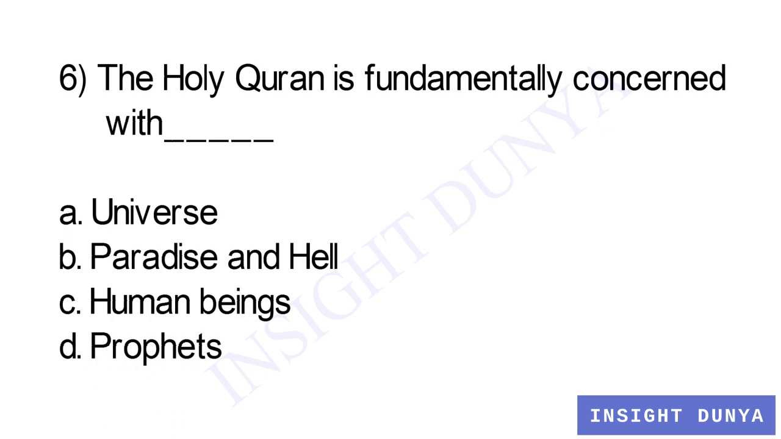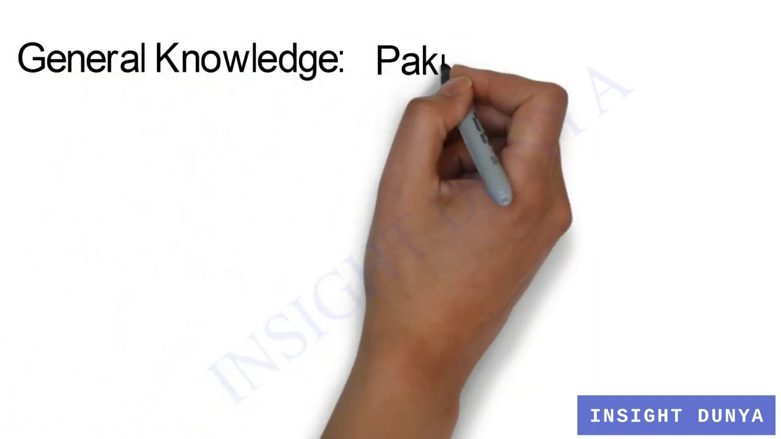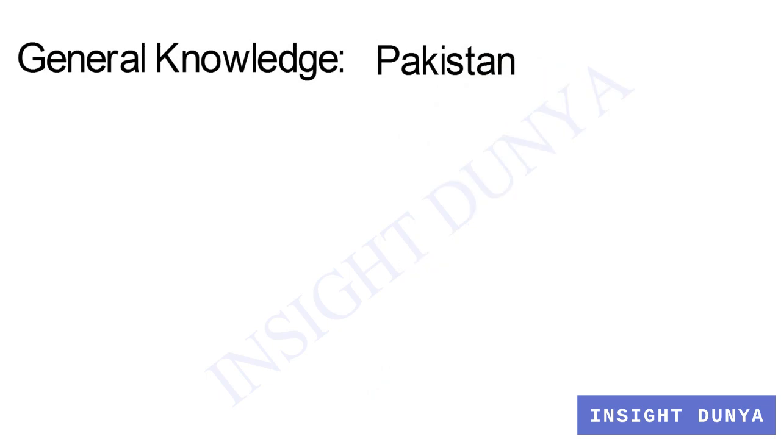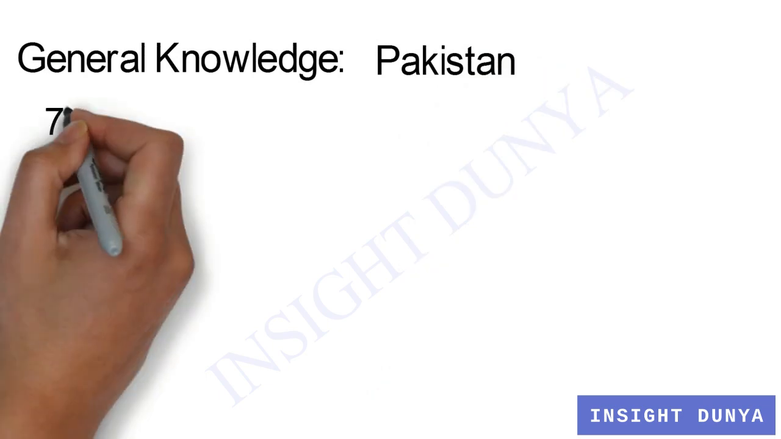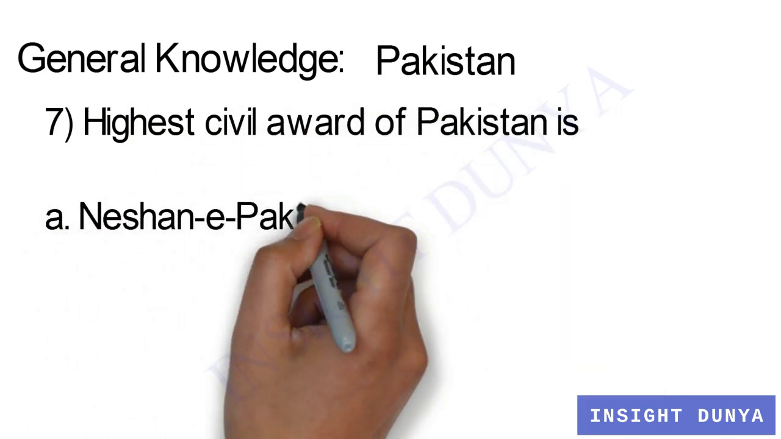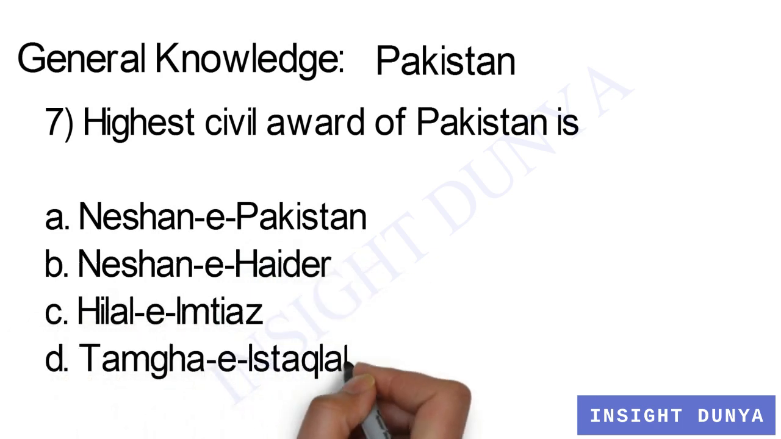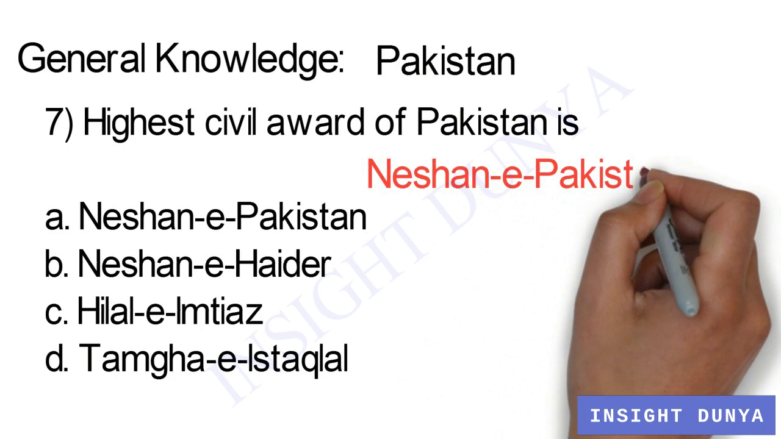Option C, human beings. Option D, prophets. And the answer is human beings. The fourth subject is general knowledge, and the first part of general knowledge is general knowledge about Pakistan. The first question of this part, but the seventh question of the video: the highest civil award of Pakistan is option A, Nishan Pakistan, option B, Nishan Haider, C, Hilal Imtiaz, D, Tamghe Istiqlal. Answer is option A, Nishan Pakistan.